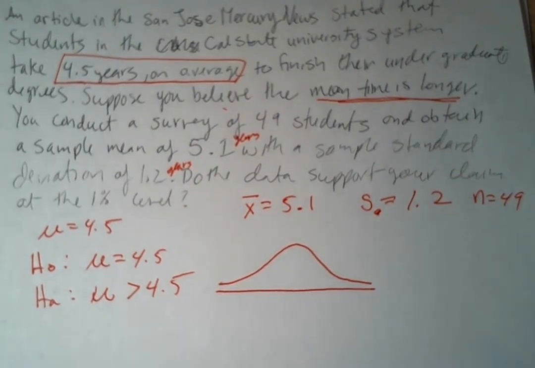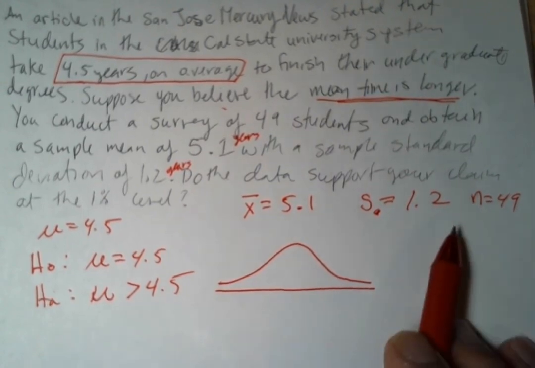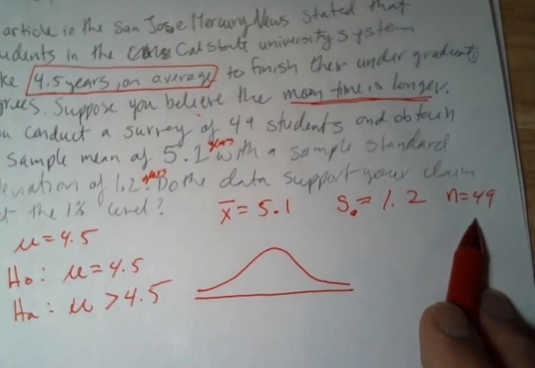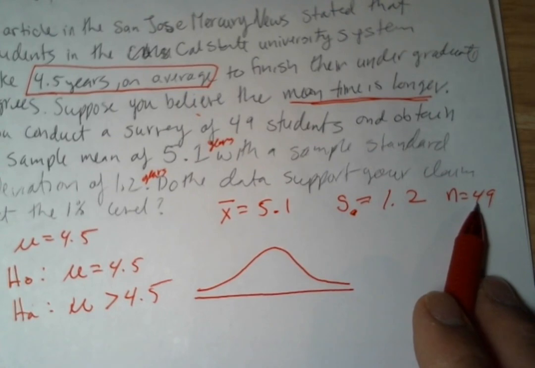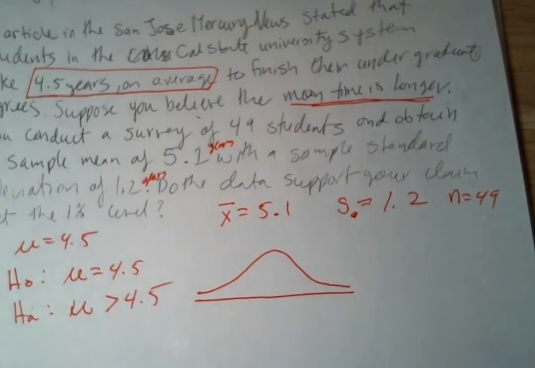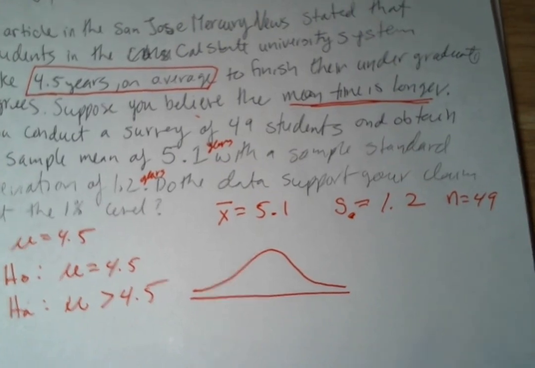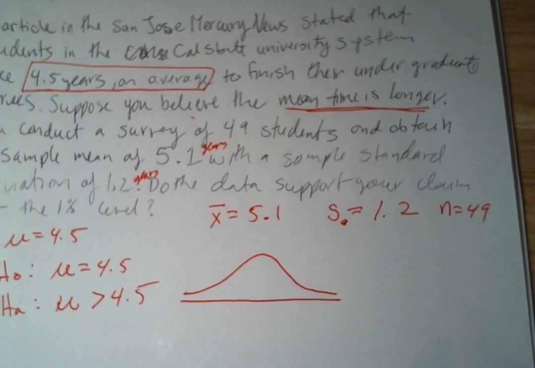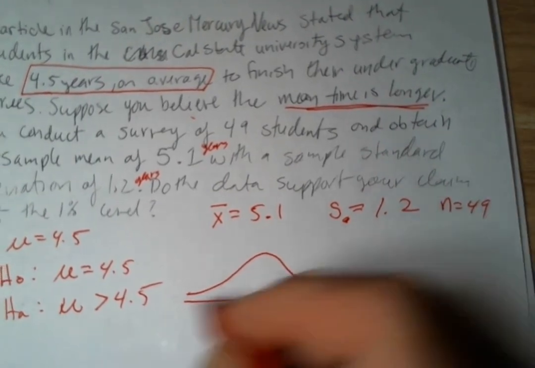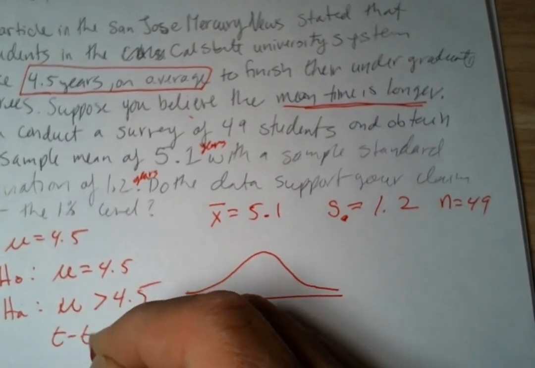Now, we're not given what the distribution is for the population, but the sample size is large enough. As long as we get past 20, 25-ish, 30, usually 30 is the cutoff here, then we don't have to worry. We don't really care what the underlying population is, since we have a large enough sample size. We don't know the population standard deviation. So once we realize that, we have the sample standard deviation, but we don't know the population standard deviation.